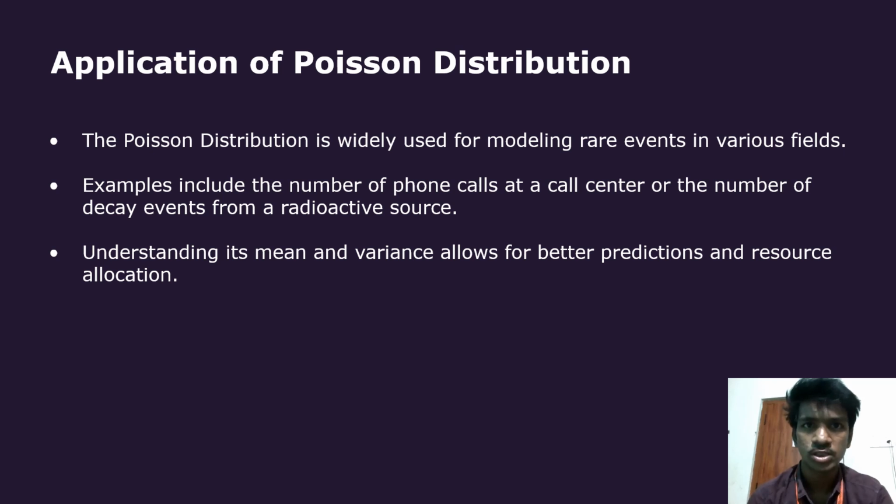Applications of the Poisson distribution. The Poisson distribution is widely used for modeling rare events in various fields. Examples include the number of phone calls at a call center or the number of decay events from radioactive sources. Understanding its mean and variance allows for better predictions and resource allocation.